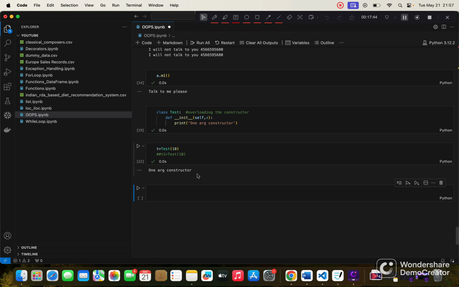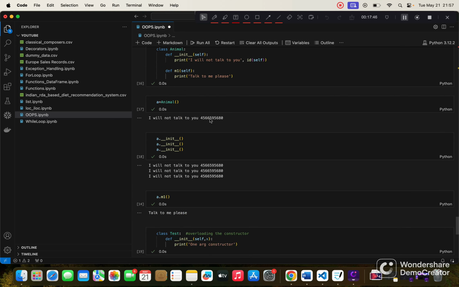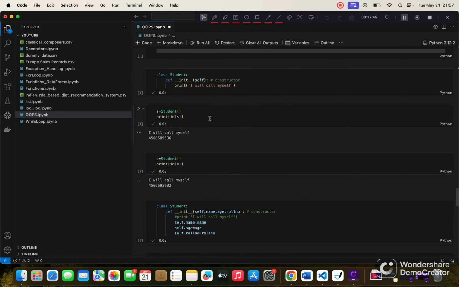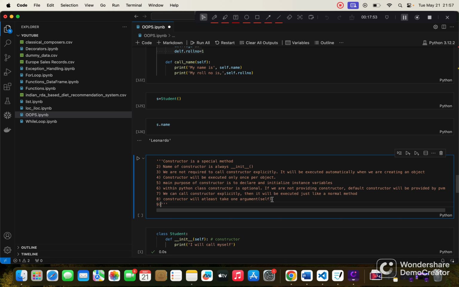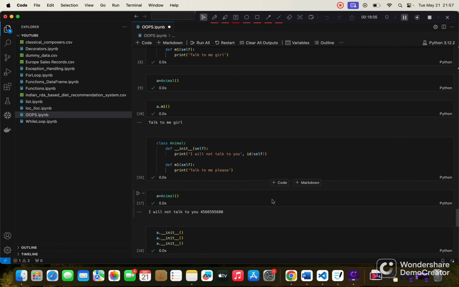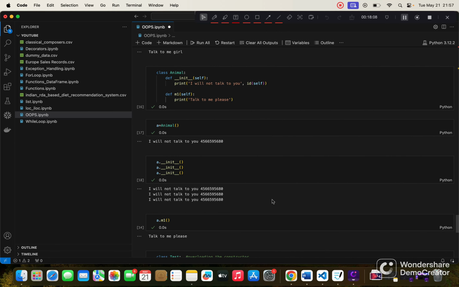Yeah, so in Python, this 9th point is really important. Constructor and method overloading is not possible in Python. So we cannot create the same method, or you can say constructor, with the same name.